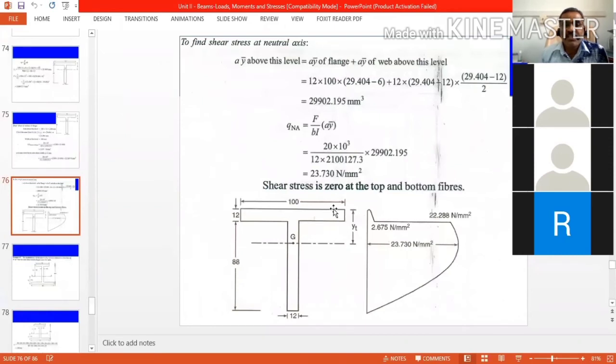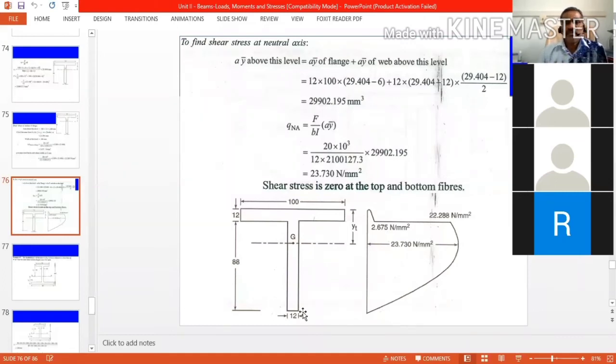At the extreme fiber, it is 0. At the bottom of the flange, it is 2.675. And top of the web is the same point, but since the width is less, the stress suddenly increases from 2.675 to 22.28. Then at the neutral axis it is 23. Again it is coming to 0.